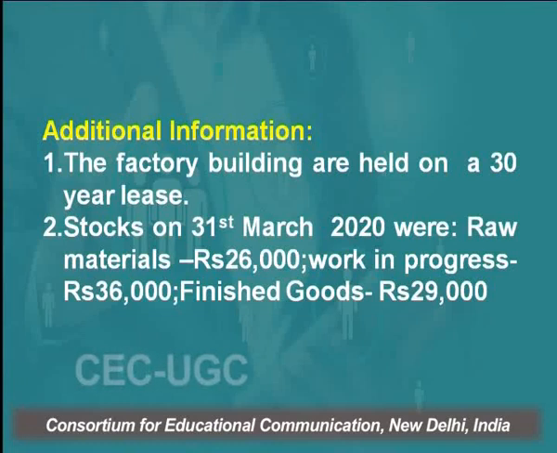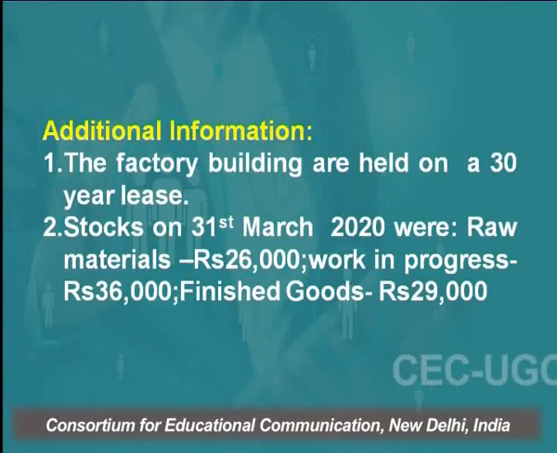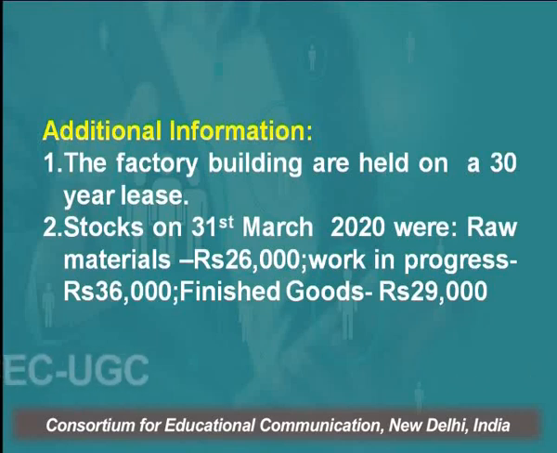This shows closing stock of raw material, work in progress and finished goods. So only the closing stock of raw material and work in progress will be shown in the manufacturing account, and the closing stock of finished goods will be shown in the trading account.